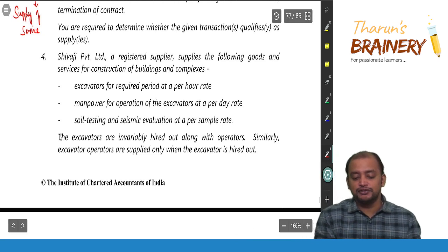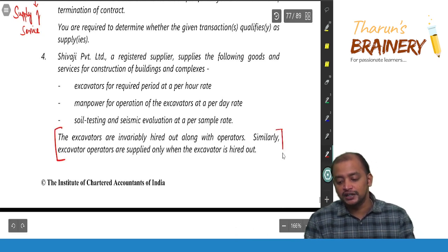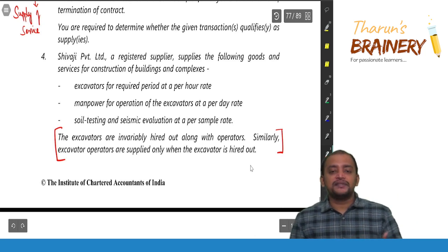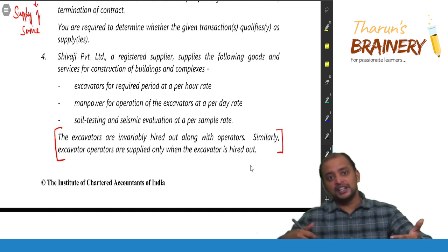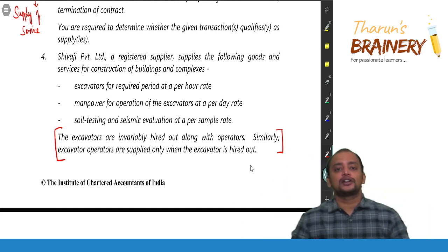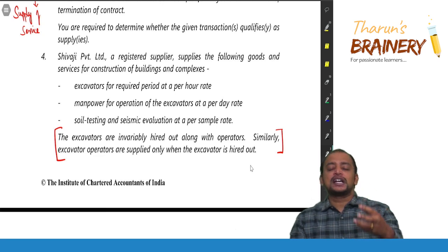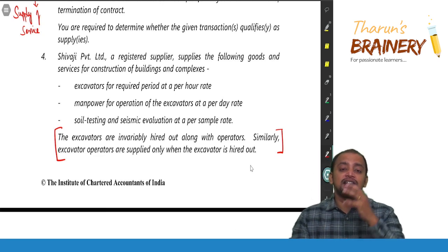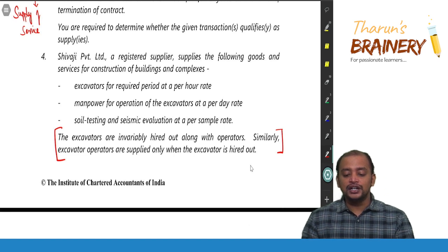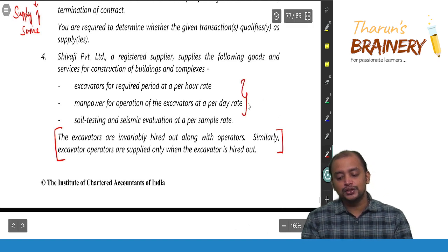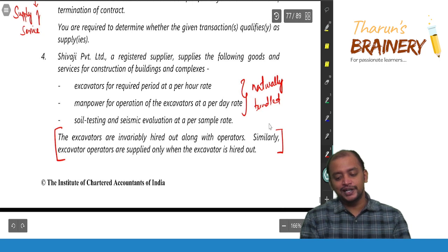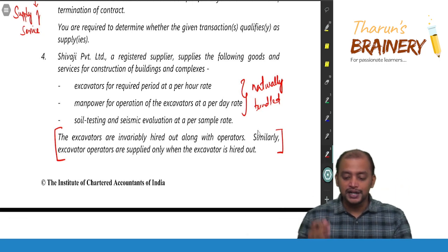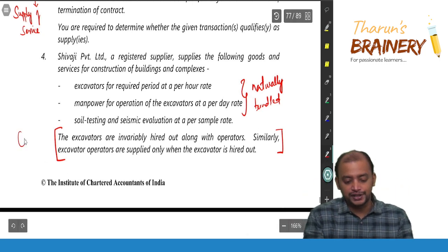Please read this paragraph, you will understand that it is naturally bundled. So when I am giving the excavator on rent, I will be giving the manpower also to operate. And whenever I am giving a manpower, no doubt I am giving the excavator on rent. So therefore, renting of the excavator and supply of manpower is naturally bundled in the ordinary course of business. So these first two are naturally bundled in the ordinary course of business, and it is a composite supply. Yes, it's a composite supply.